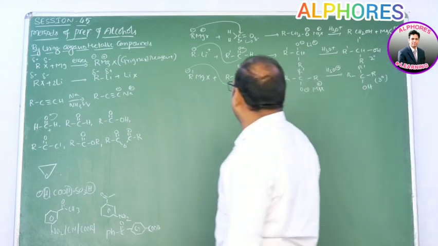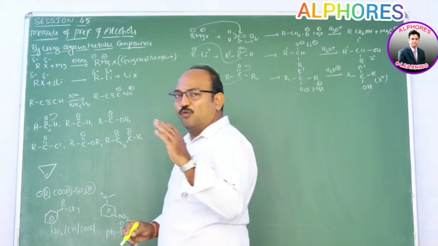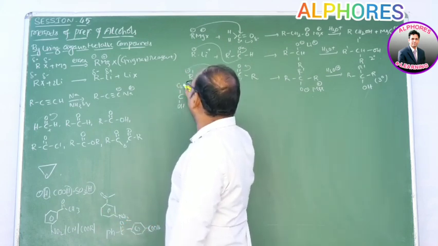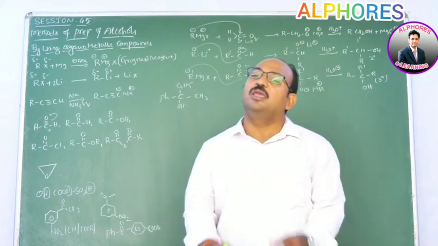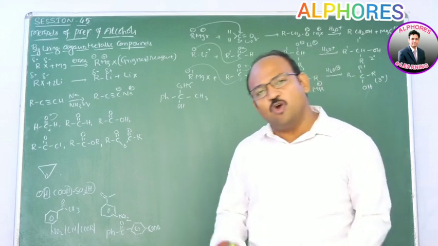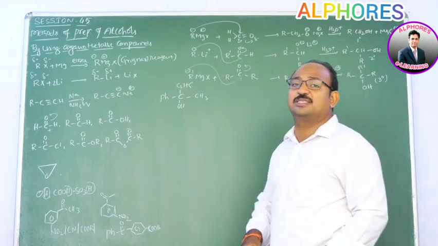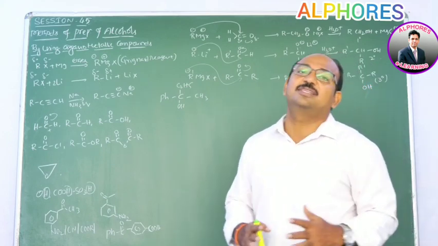Now, if you have a compound with a C-OH carrying a methyl group, an ethyl group and a phenyl group, this is a tertiary alcohol. How many methods do you have to prepare it?